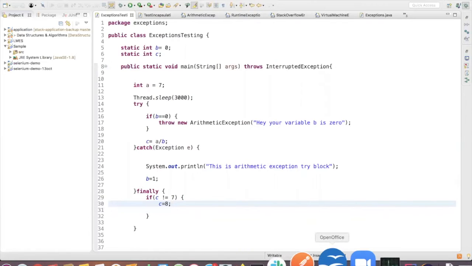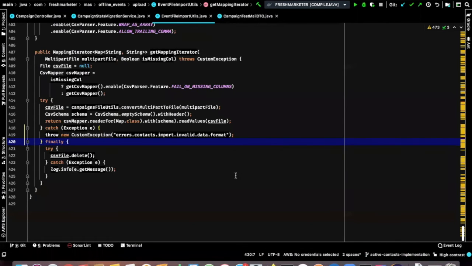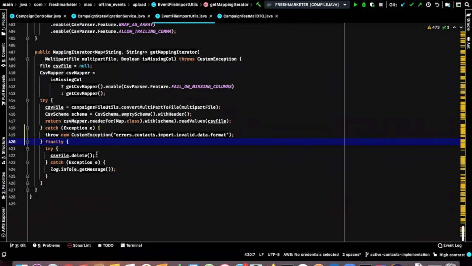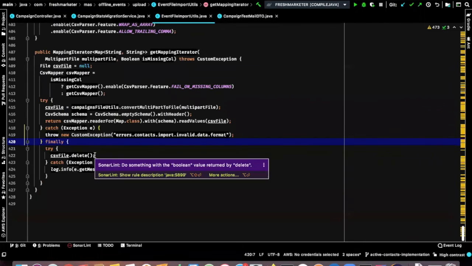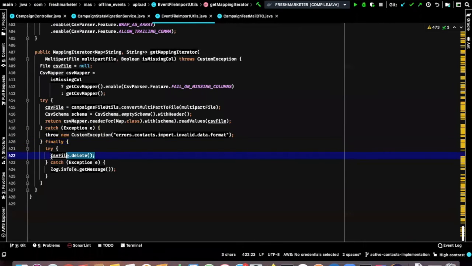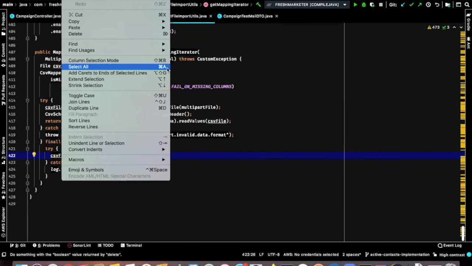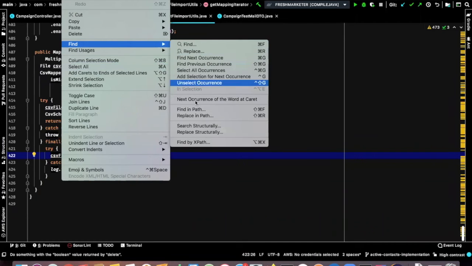And maybe here, actually, we're not trying to clean up anything in this particular example. We are just trying to delete that file from the path. Maybe I'll show you a better example of cleaning up. I was searching for that example only. The project is very huge. I'll try to get that.